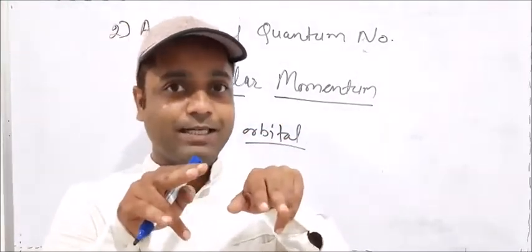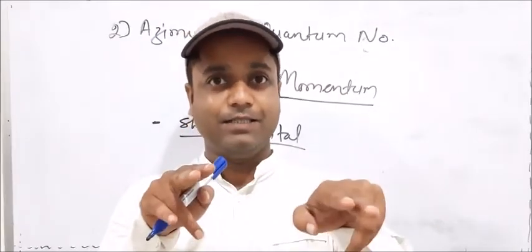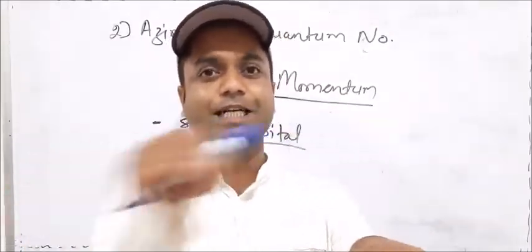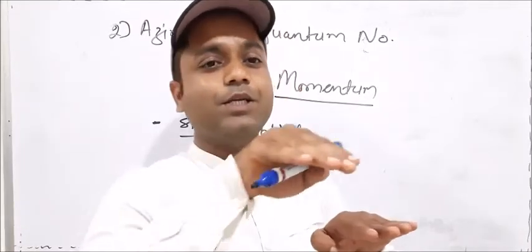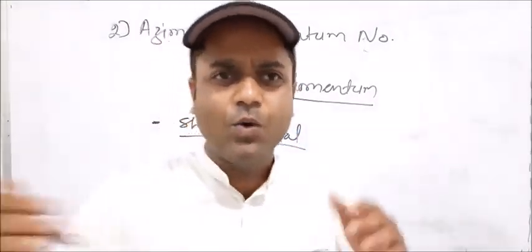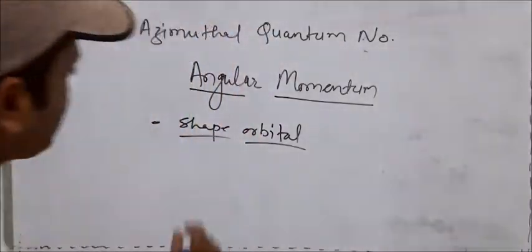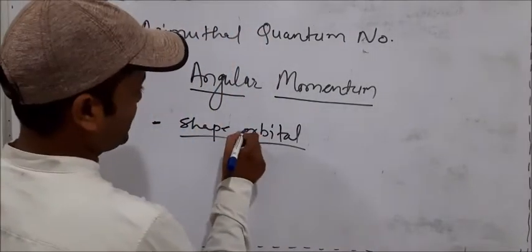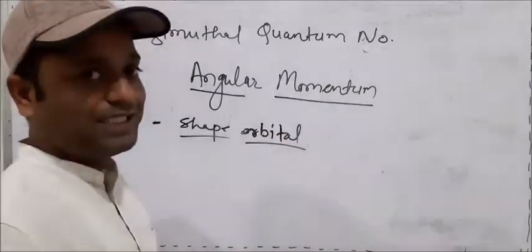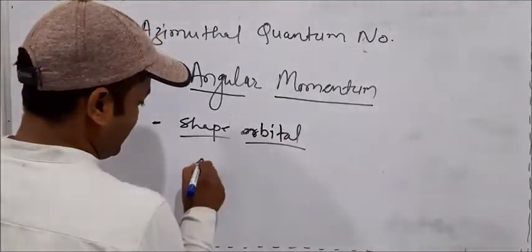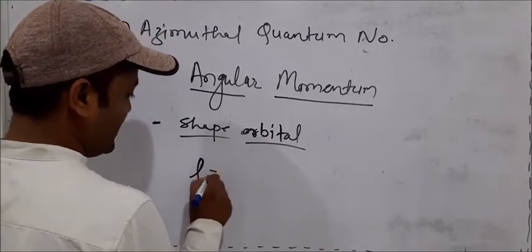But one is running straight and another is running in zigzag motion. So the azimuthal quantum number gives the information about shape, how it moves. This is the shape of the orbital, and it is represented by l.